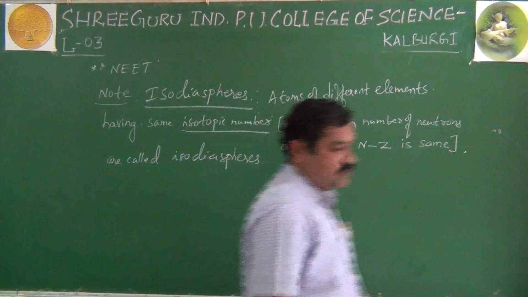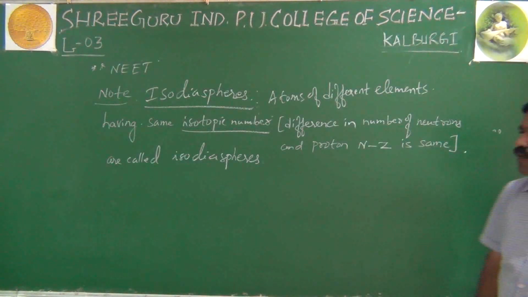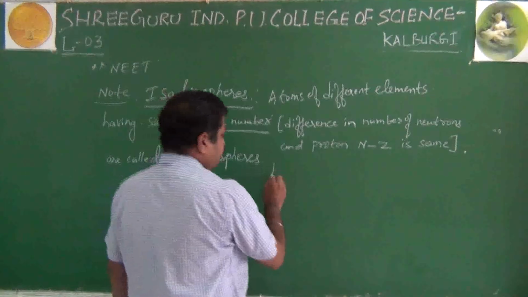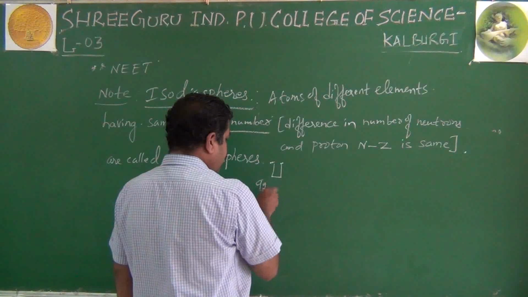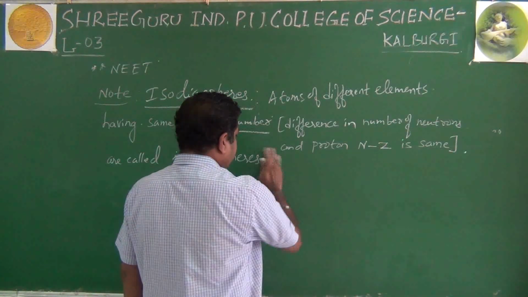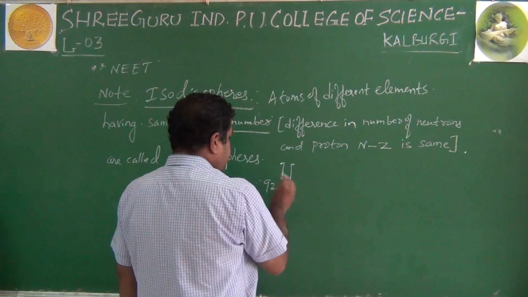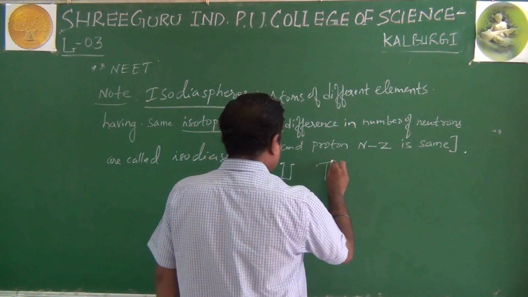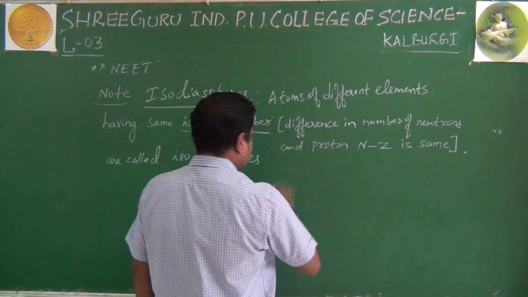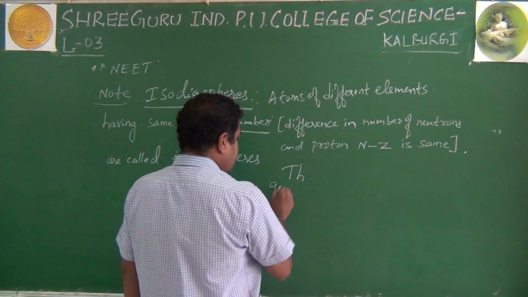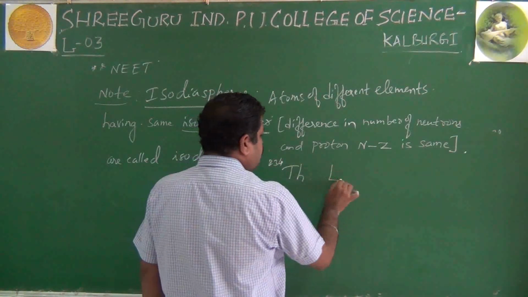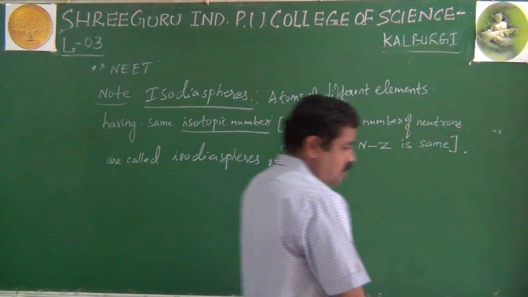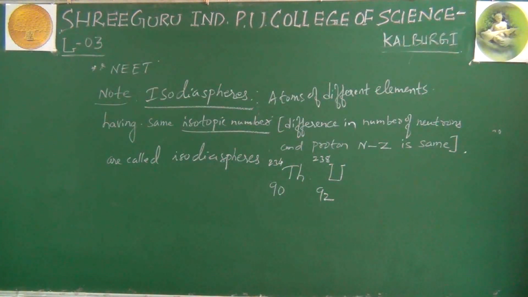Isodiaspheres, okay. I will share one example so that you will come to know. First, uranium. Take for example uranium 92, 238. Very few examples exist; these are especially nuclear isotopes. And thorium 90, 234, and uranium 92, 238. These are very good examples for isodiaspheres.